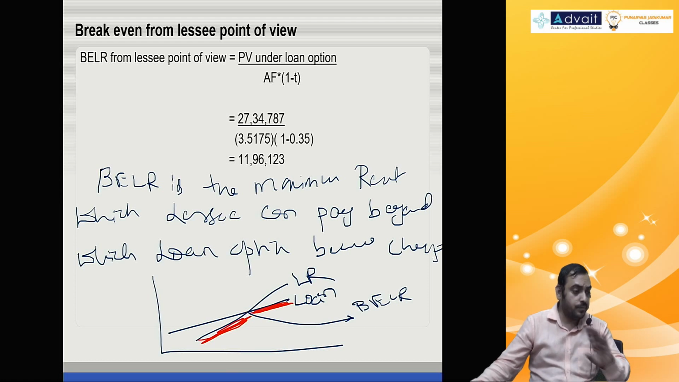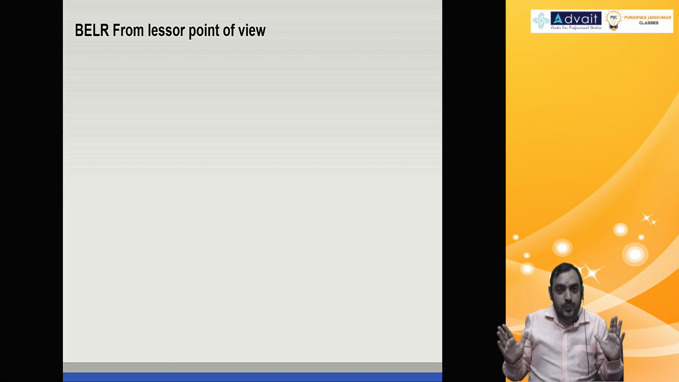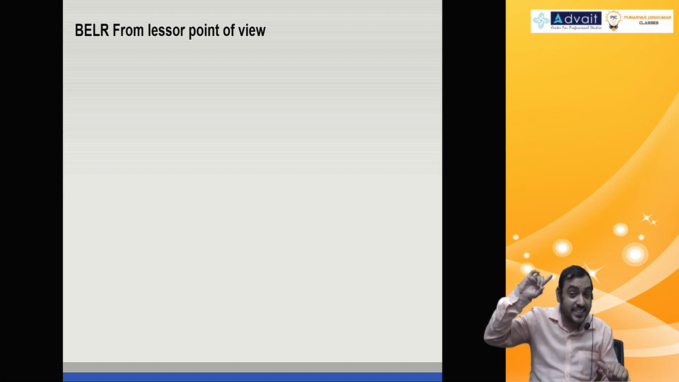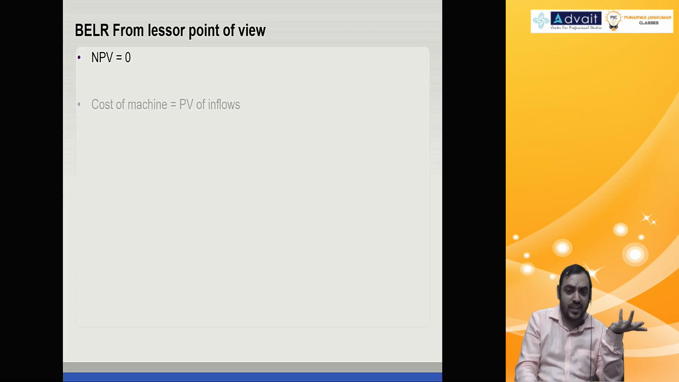Okay, fine. Very good. Next, break even lease rental from the lessor's point of view. That is very simple. His NPV should become 0, like you remember in sensitivity analysis. A break even point means no profit, no loss. So NPV should become 0. What is the NPV calculation for the lessor?